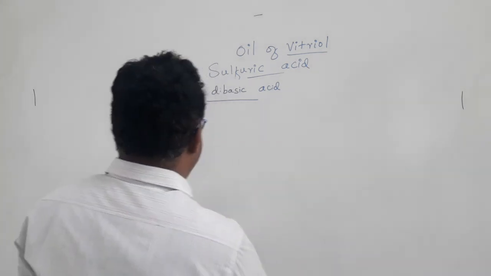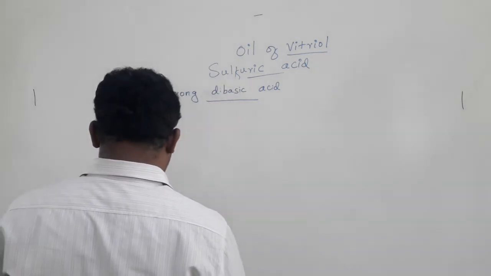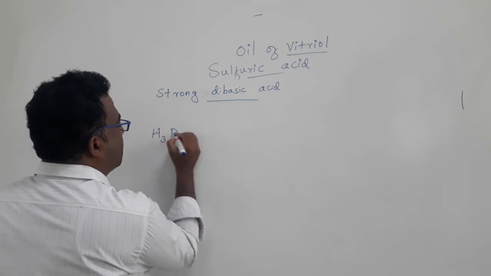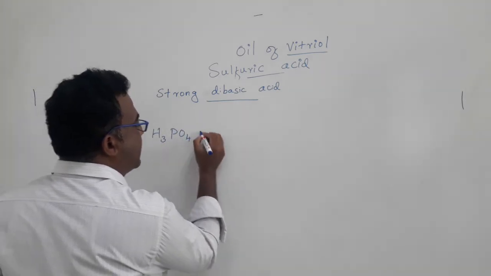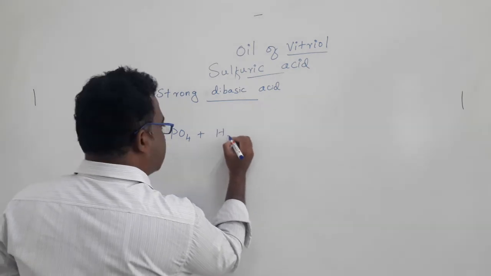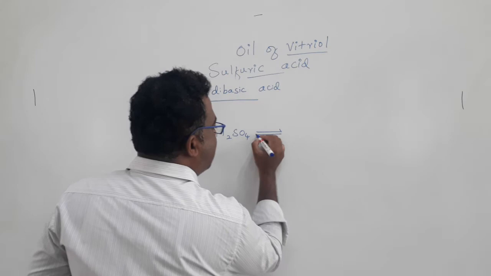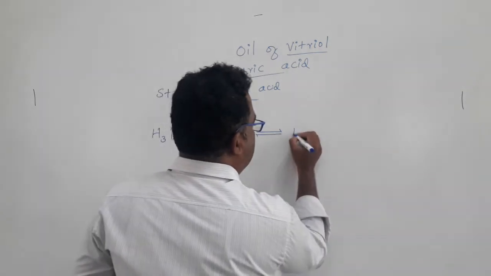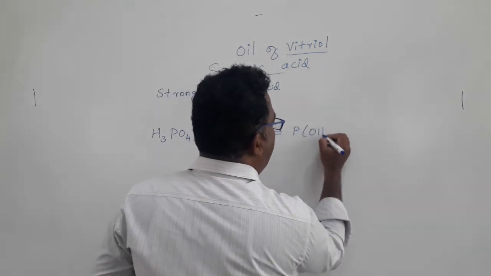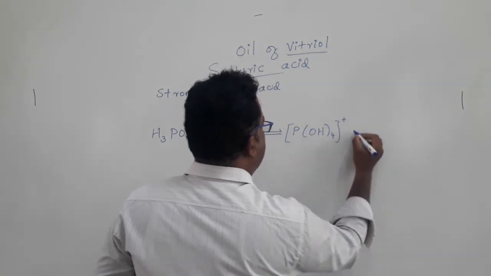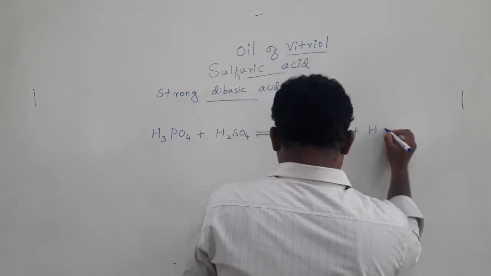I can give one example. The simplest one is phosphoric acid. Phosphoric acid, if you dissolve it in sulfuric acid, gets protonated to form PO4H4+ and HSO4-.